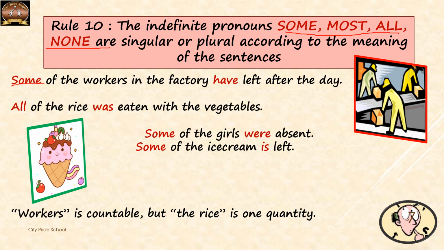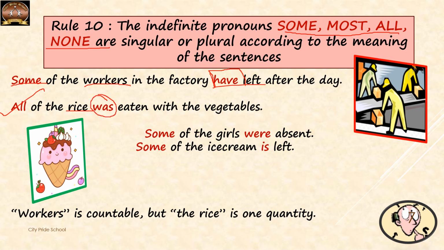Now, some is an indefinite pronoun and in workers in the factory, workers is a plural subject. So it will take a plural verb, that is have. So if we use has in place of have, our sentence is going to be wrong. Then the next sentence, all of the rice was eaten with the vegetables. Now rice, since it is an uncountable noun, and as I told you, uncountable nouns are considered as singular. So it will take a singular verb, that is was.